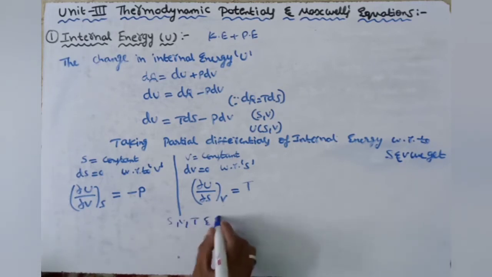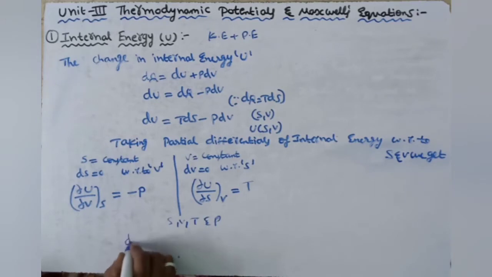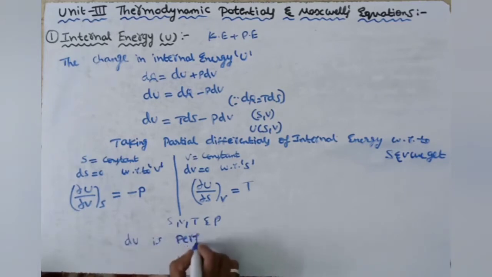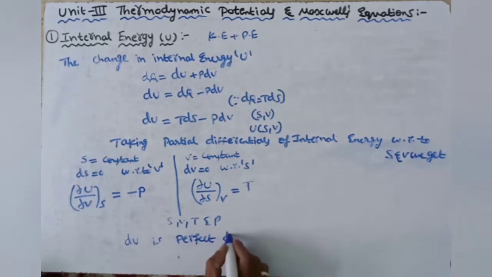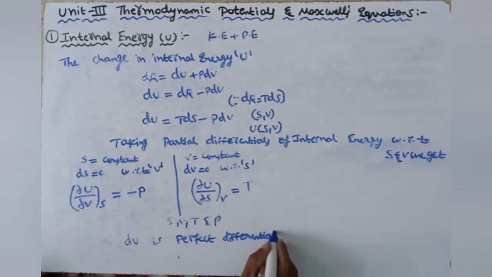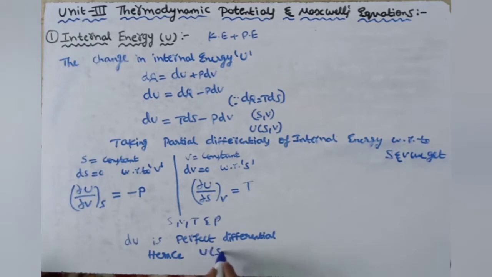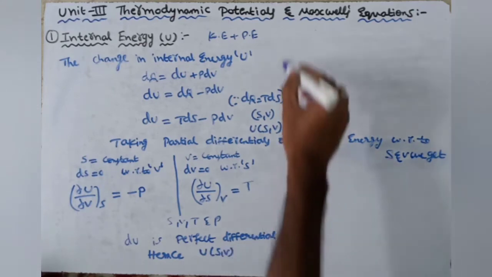Since dU is a perfect differential, hence dU is a function of S, V and is a perfect differential. We have the condition.